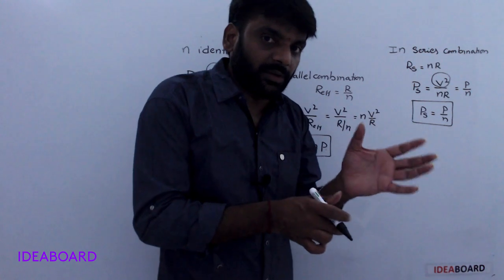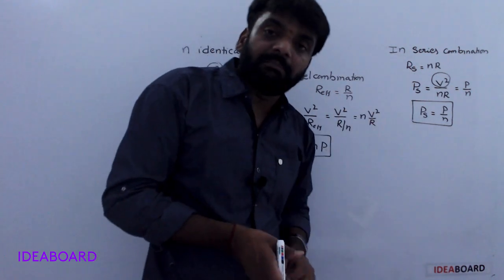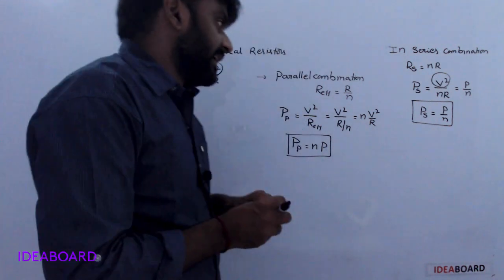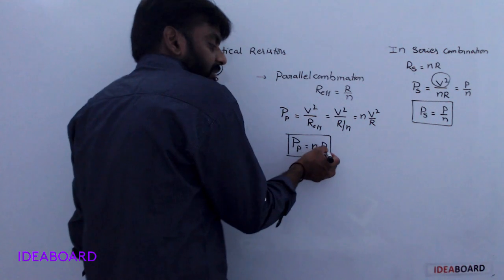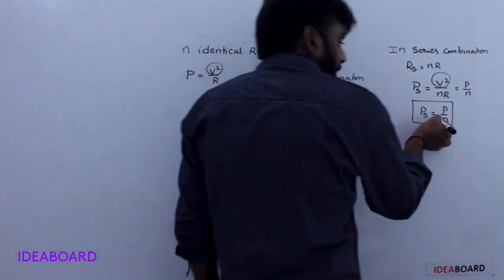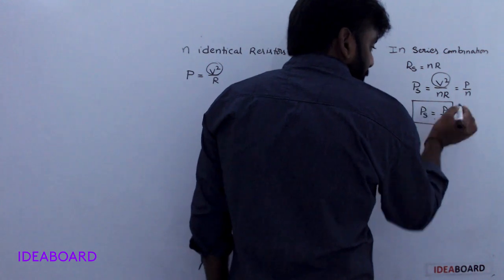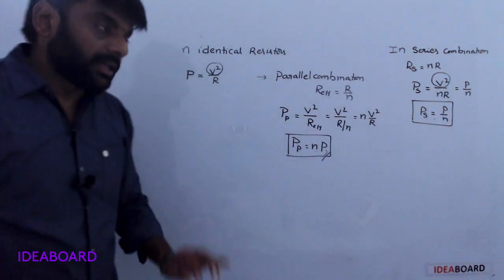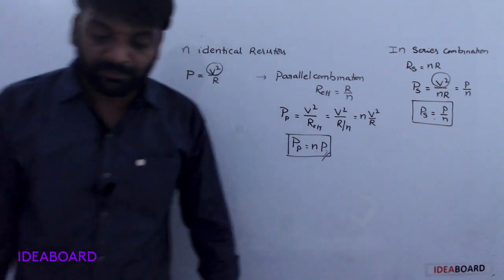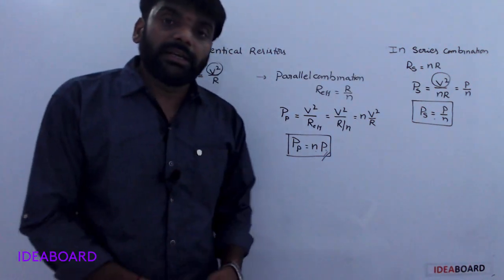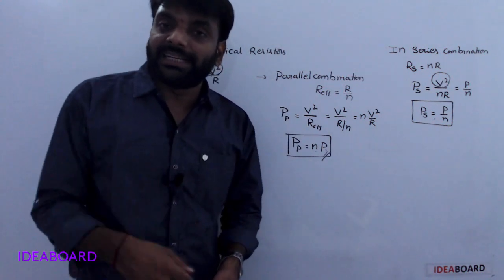Don't take I square R like that. Here, in the first case and second case, which one is the same? Battery is the same. That's why you are taking this one. Power in series is equal to individual power by n. Understood? So in the next class I will explain bulbs in series and parallel.